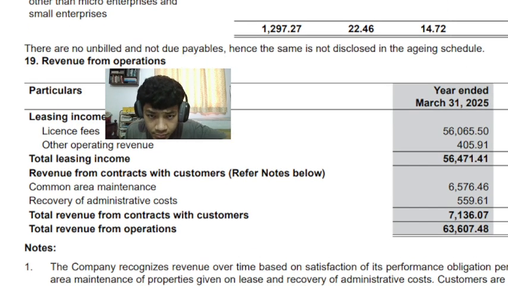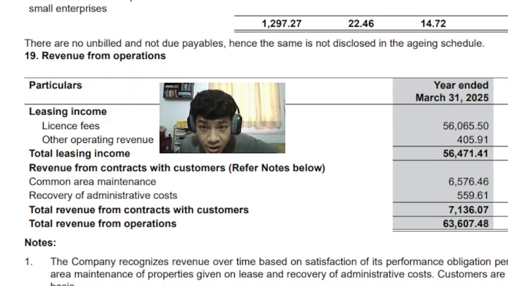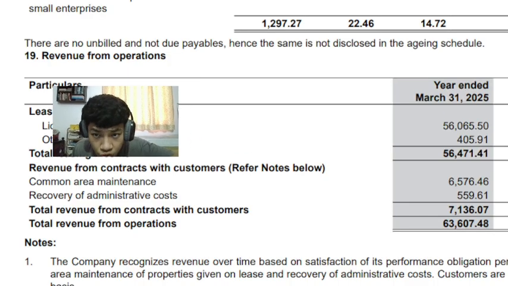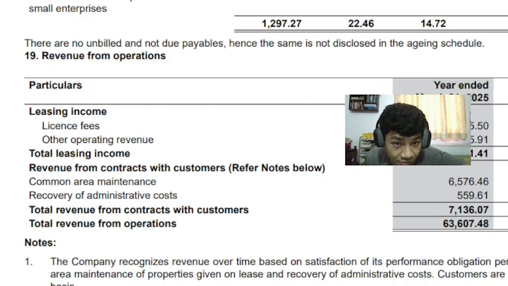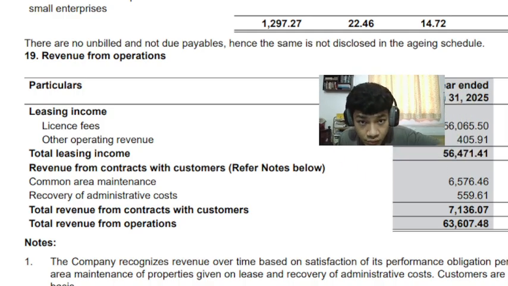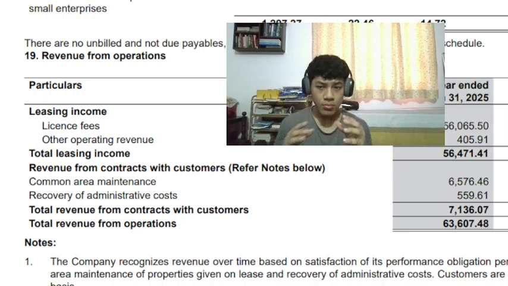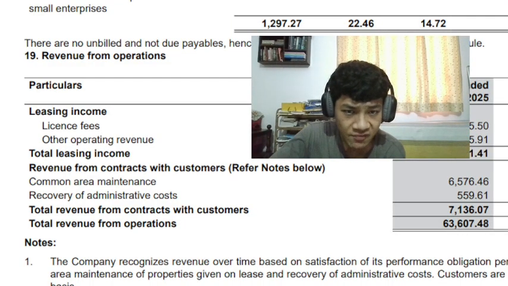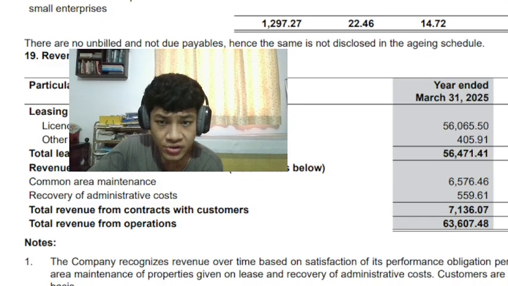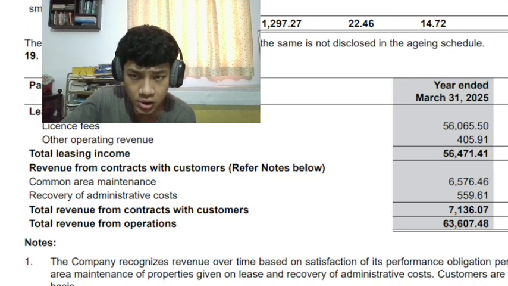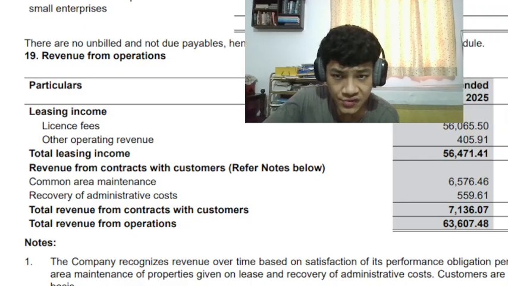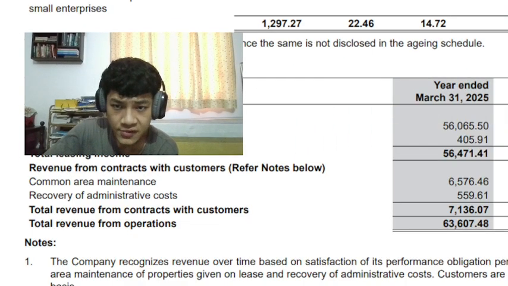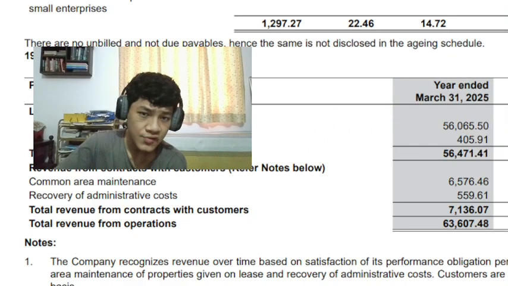Other operating income, and we see other revenue coming in: 6,576 lakhs or 65 crores from common area maintenance and 5.59 crores from recovery of administrative costs. So a part of the income comes from licenses. We also have common area maintenance and administrative costs.